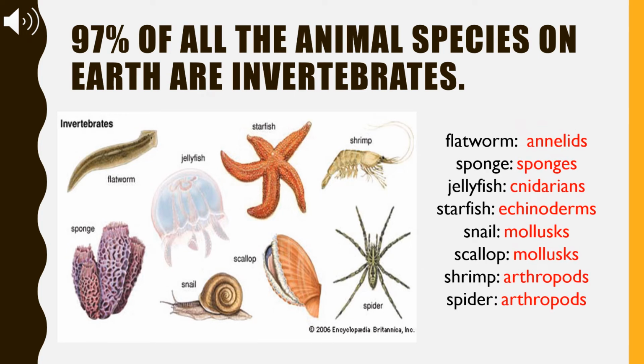Invertebrates make up the largest group in the animal kingdom. 97% of all the animal species on Earth are invertebrates. Here, you can play the PowerPoint and try to guess which invertebrate group the following animals belong to.